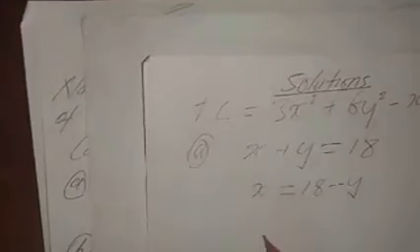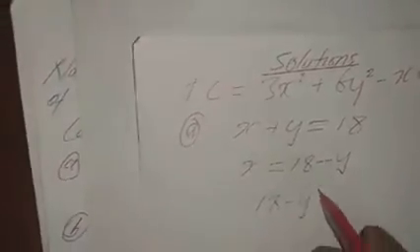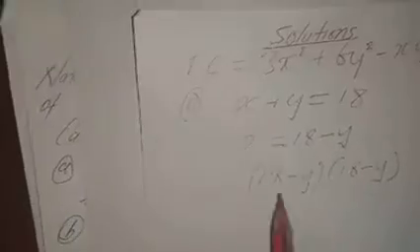So we are going to say 18 minus y multiplied by 18 minus y. So 18 times 18, I like the calculator. 18 times 18 is giving us how much? It's giving us 324. 18 times 18 is 324.